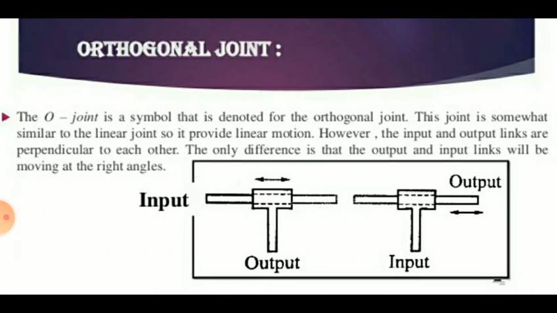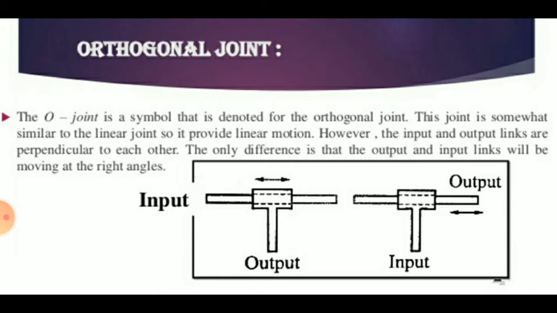Then next is the orthogonal joint, type O joint. The O is the symbol denoted for the orthogonal joint. This is also a translational sliding motion. You can see in the diagram there is an input and output link, and the motion is denoted by the arrow.